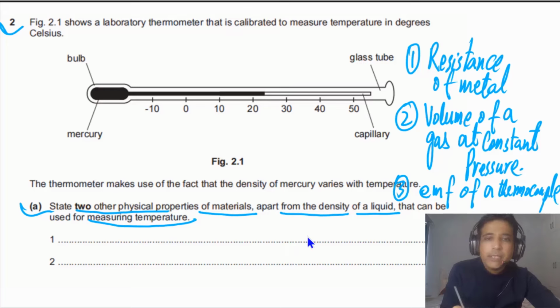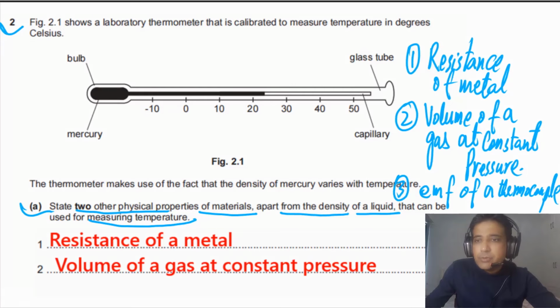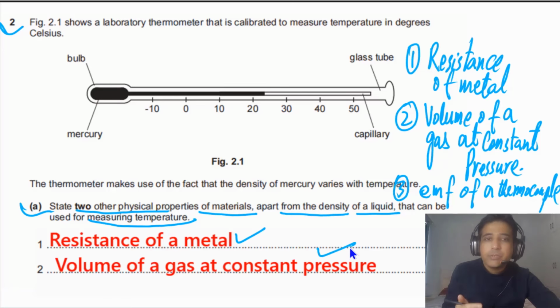Any 2 you have to state. We can even use color as a thermometric property. That can be another one. So in this case, simply you can write down these 2 properties. You can say resistance of a metal and volume of a gas at constant pressure. So these 2 thermometric properties we can state.